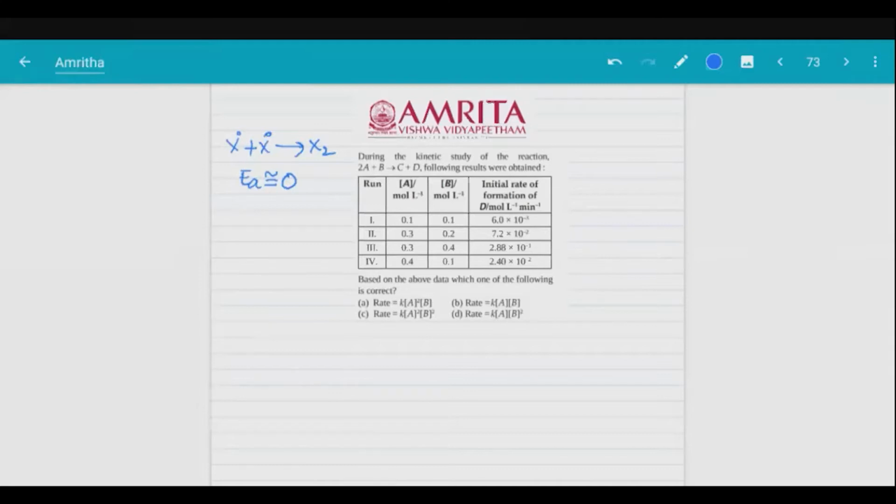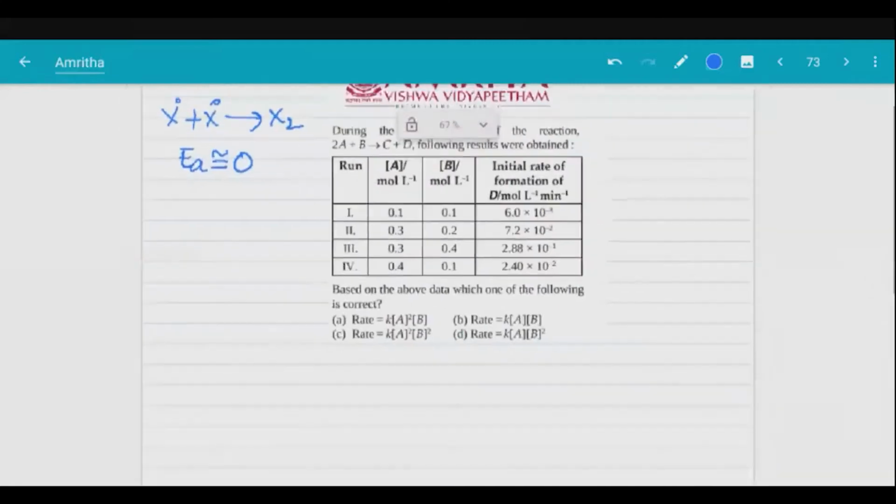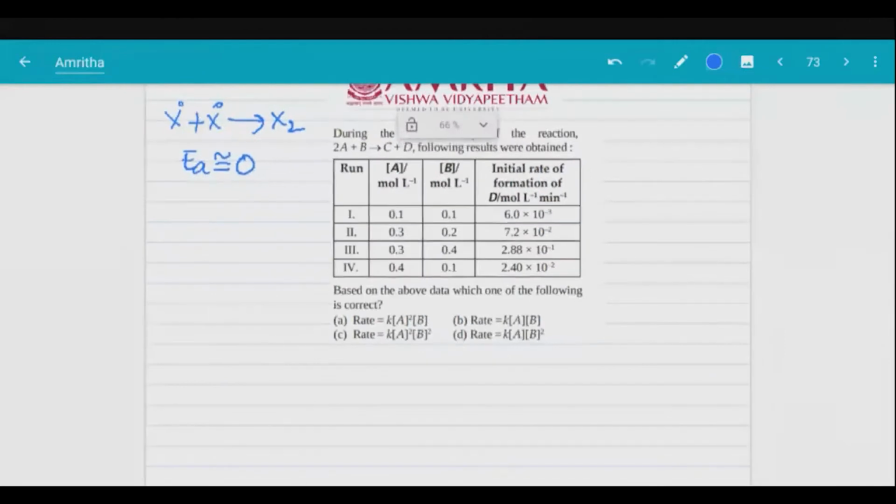Okay, fine. And what is a very slow reaction? Do you know what a slow reaction means? Any very slow reaction? Extremely slow reactions.